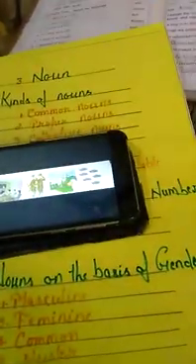Now, what is collective noun, children? When a noun stands for a collection of persons or things considered as a whole, it is called a collective noun. For example, a pack of wolves attacked the travelers. Here the word pack stands for the collection of wolves. So it's a collective noun.